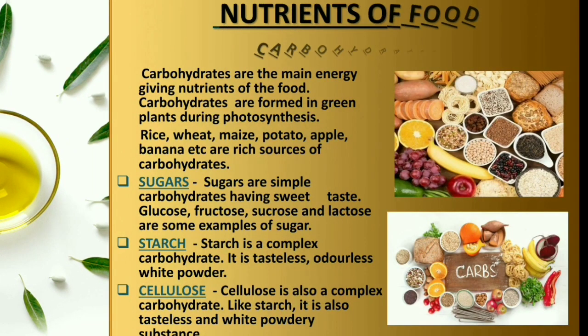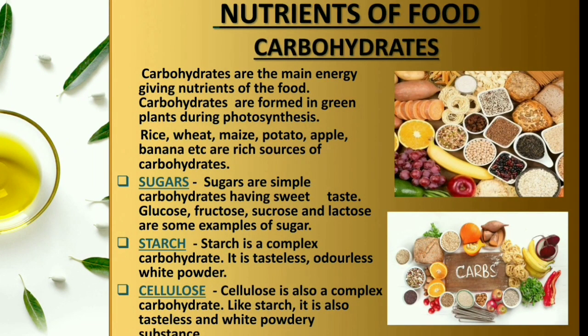And our next topic is nutrients of food. Now we'll read about the different nutrients in detail. Our first heading is carbohydrates. Carbohydrates are the main energy giving nutrients of the food. Carbohydrates are formed in green plants during photosynthesis. Now carbohydrates are a type of nutrient which provide us the energy, and they are formed by the green plants during photosynthesis.